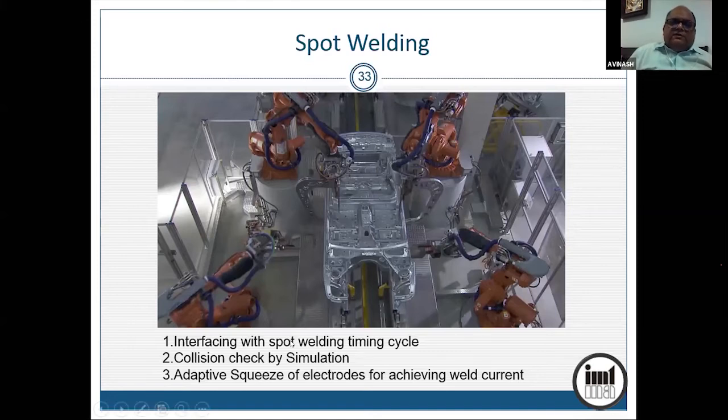Sometimes, suppose the sheet is not resting properly on each other, maybe the force applied by the cylinder has to be adaptive to ensure that there is a proper contact and the required current does flow. Otherwise, the welding may not happen. It will assume that the welding has been done, but the spot may not get welded properly.